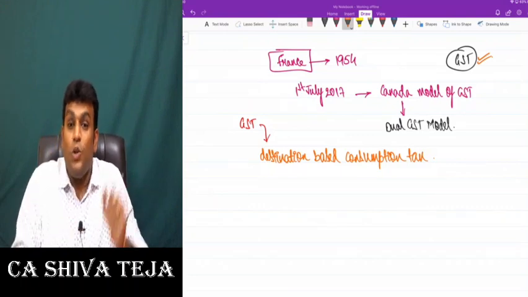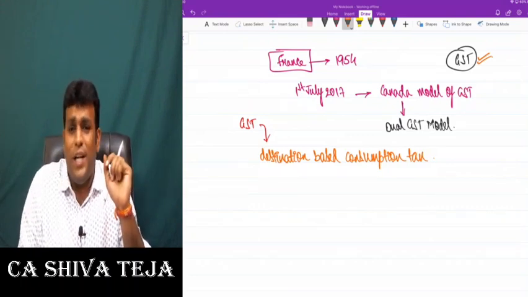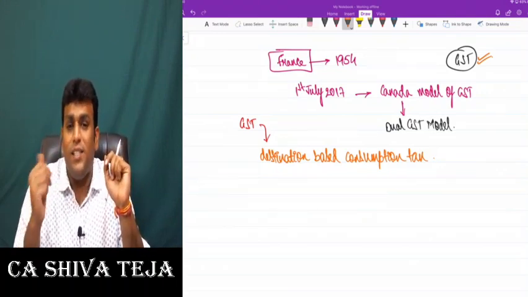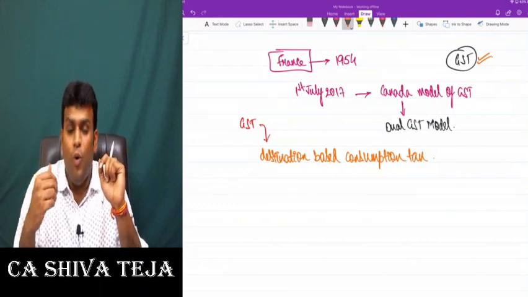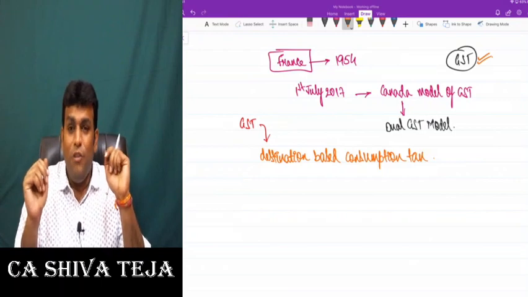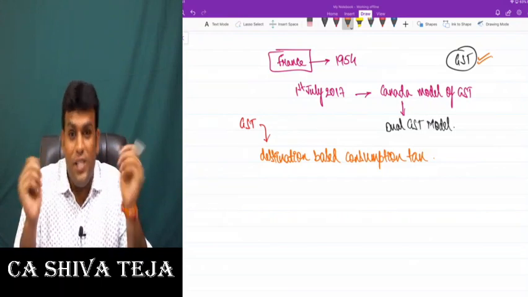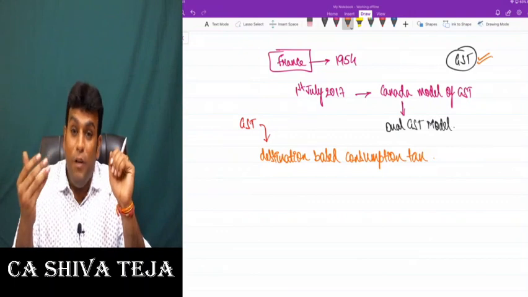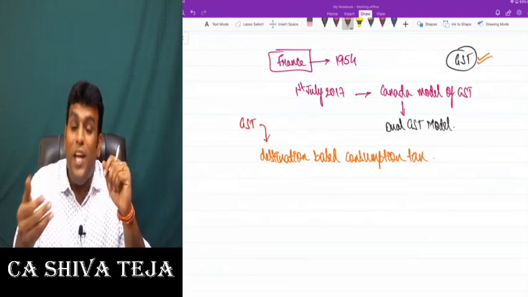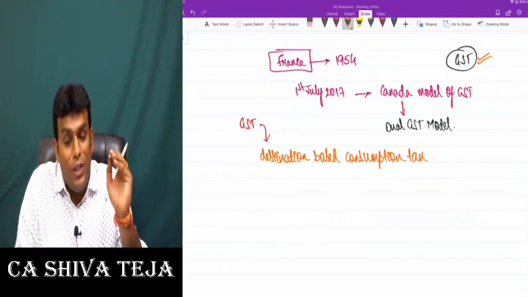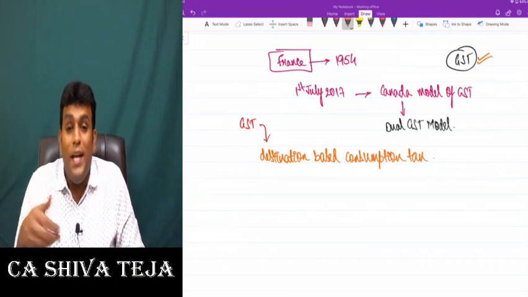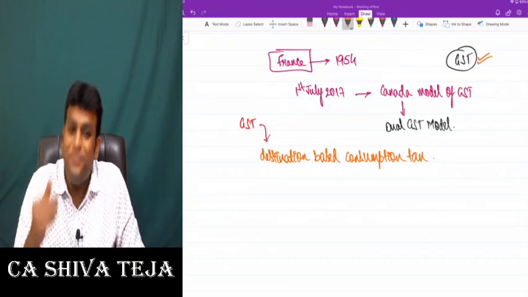So GST is a destination based consumption tax, and that is the reason why I told you that a lot of manufacturing states in India, especially Tamil Nadu, Gujarat, Maharashtra, all told us they don't want GST. They don't encourage or recommend GST, for the simple reason that they are more manufacturing states and they lose revenue if GST is brought into India. And in order to convince them, the government of India brought one cess called GST compensation cess.